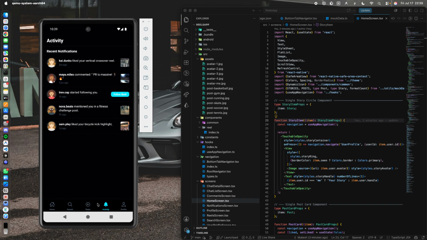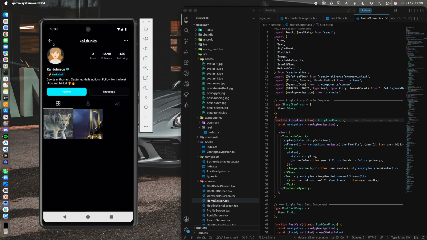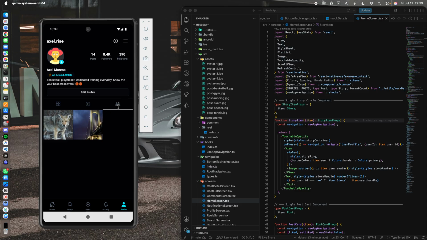Another section we have is the activity. In the activity, you can see who posted a reel, who commented on my reel, who started following me, and so forth. So this section we can see over here, and then another section we have is the profile section, which is this: the posts, the reels, and the tagging, and many more options you can add according to your need.